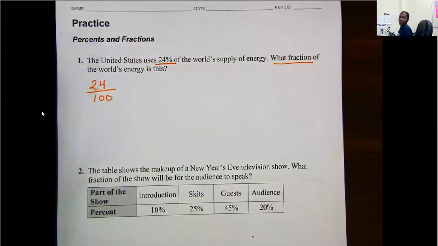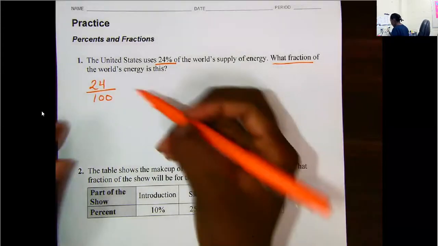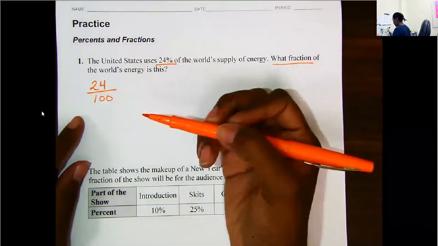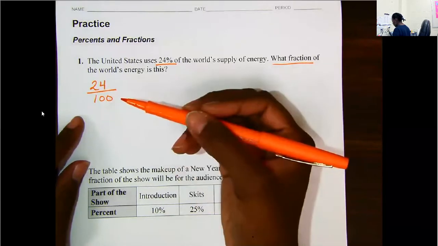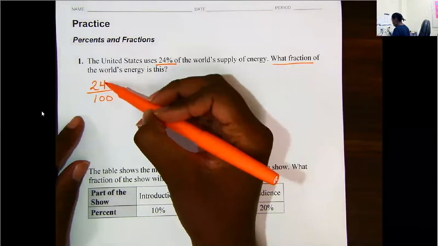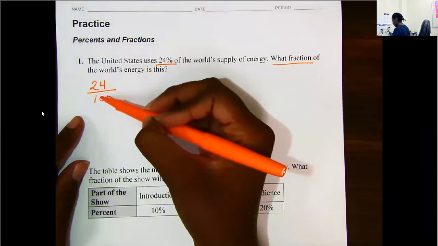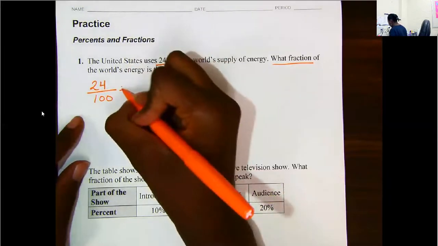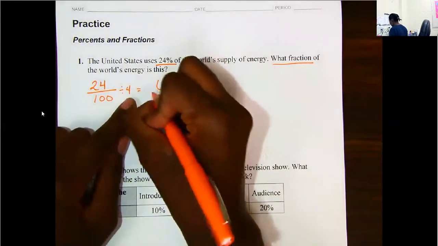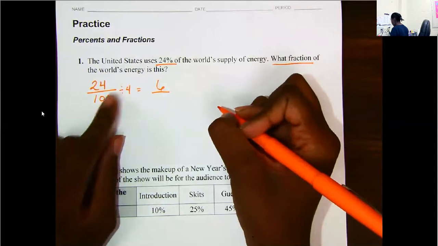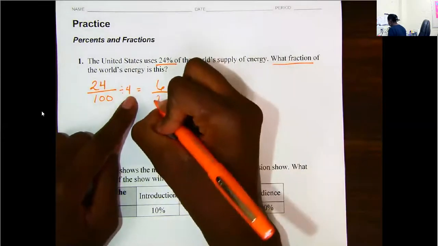But remember, whenever I have fractions, I need to see, can I simplify it? Can I make it smaller? So let's take a look. I know that both of these are even, so they're divisible by 2. But is there a bigger number I can use? I see that I end in a 4. I know that 100 is also divisible by 4. 24 divided by 4 will give me 6. 100 divided by 4 will give me 25.